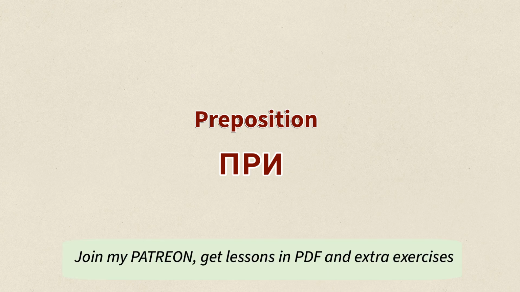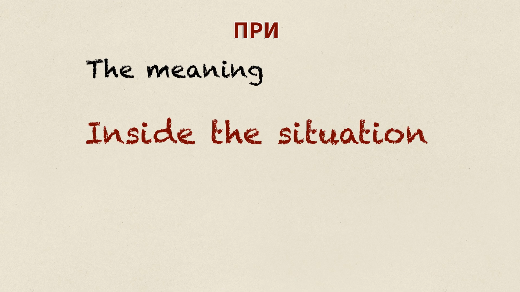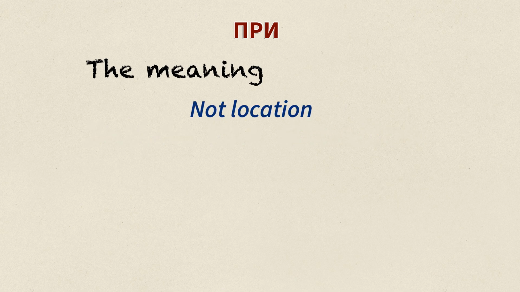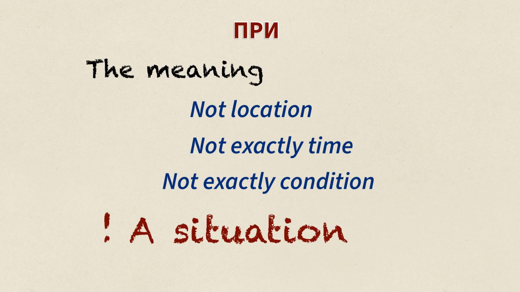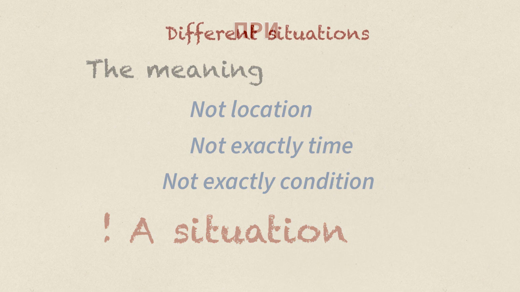No long lists, no memorizing 10 translations, just one clear idea. Forget English translations. The real meaning of при is inside a situation. That's not location, not exactly time, not exactly condition, but a situation. But here is the important part.